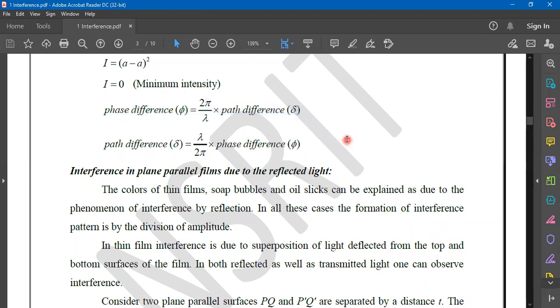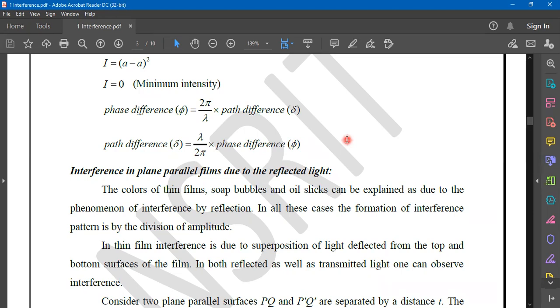So after noting these down, let us see first what is phase difference. Of course, directly understanding phase difference is difficult because the phase concept itself is difficult to understand. So to simplify, we will start by understanding what is path difference.